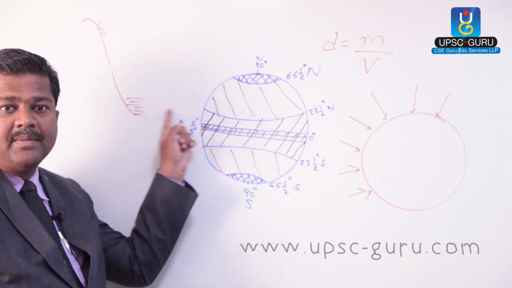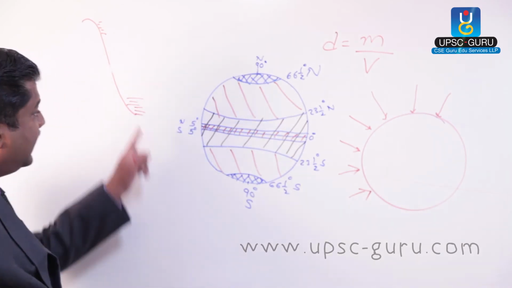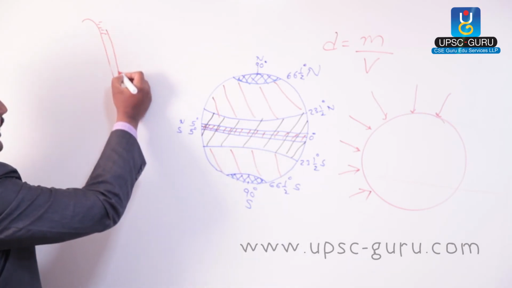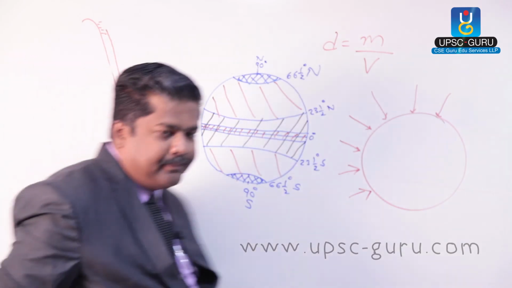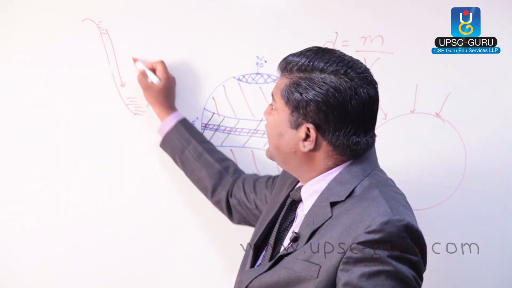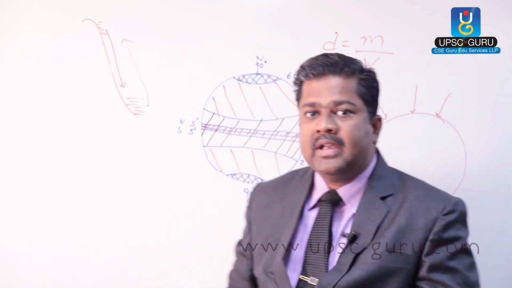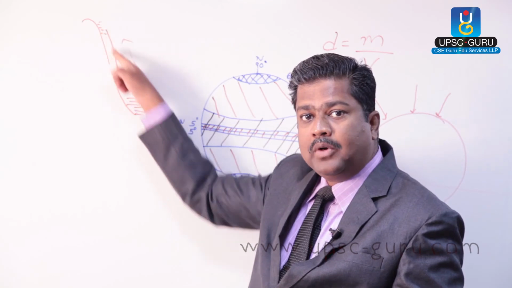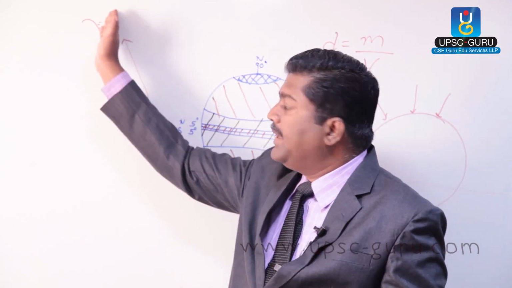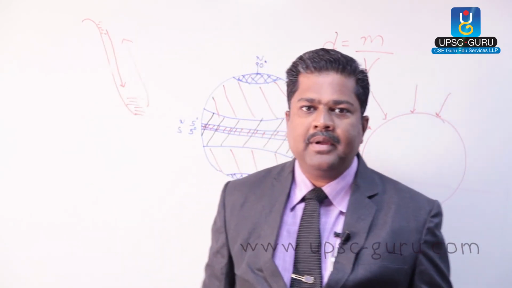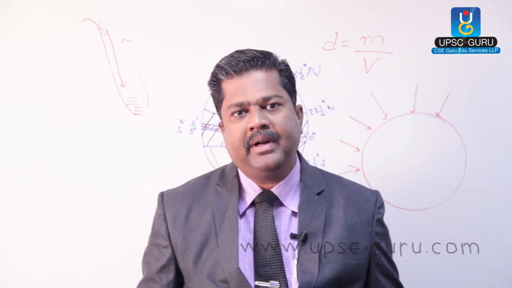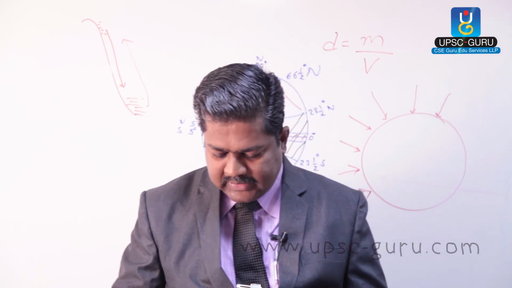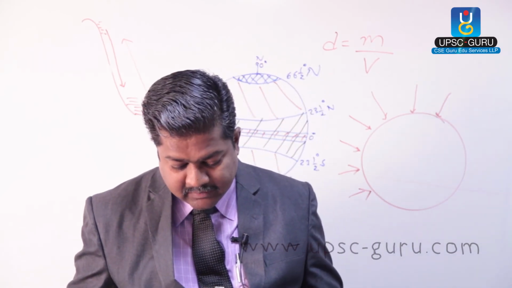Why? Because it is covered by forest, and that's why the temperature fall is not much, and so this air starts draining out towards the bottom, whereas this air is replaced here. So this way, this is the drainage of cold air from top to bottom. As a result, it is replaced by hot air from bottom to top. This type of inversion of temperature is called drainage inversion. So this is the first type, called drainage inversion.